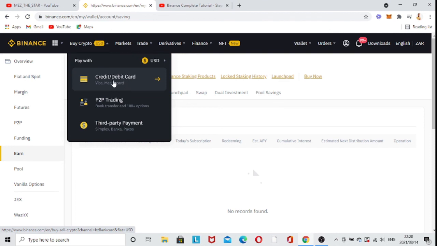You can use your credit card or your debit card to buy this. So you just use this one, or use P2P trading, which, even if it's not allowed in your country, you can use this one. So those are some of the most important ones. Then the third-party payment, there are a lot of payments you can use, like PayPal. There's a lot. You can add your bank, and you can do a lot with this third one.